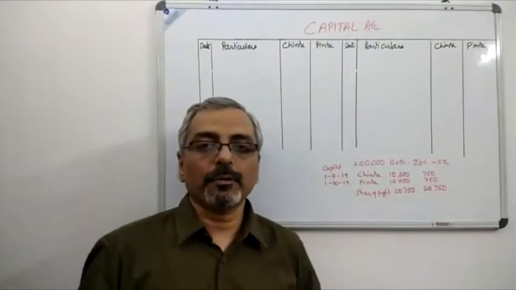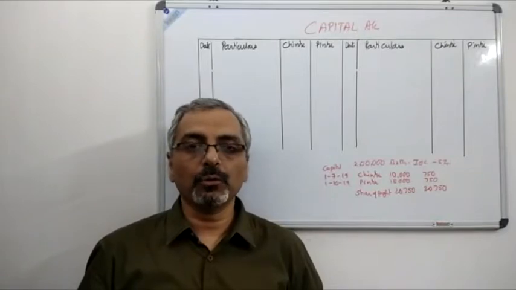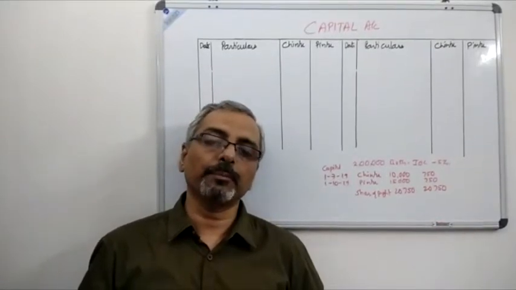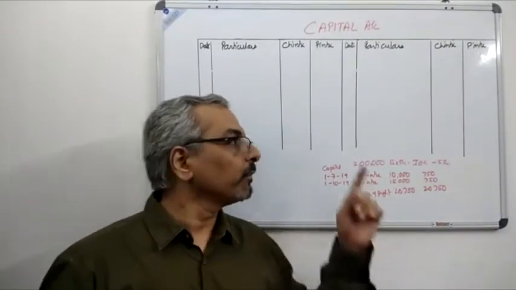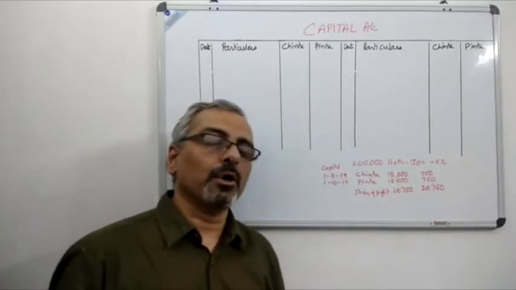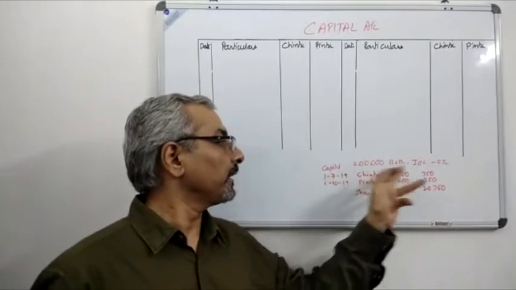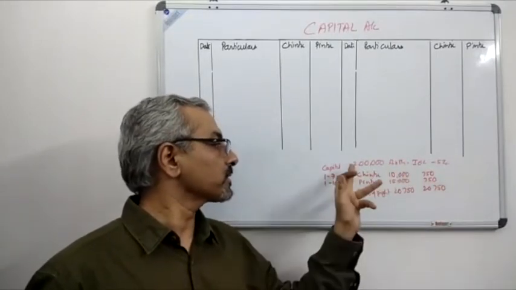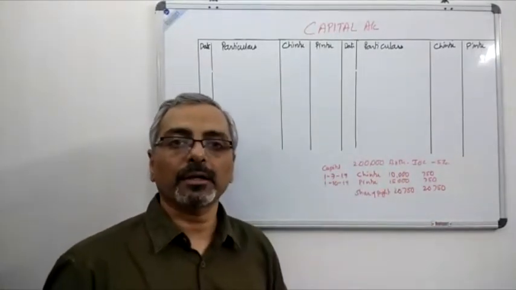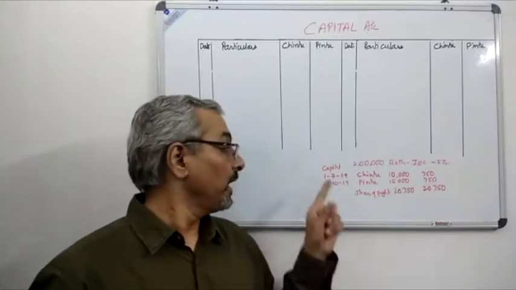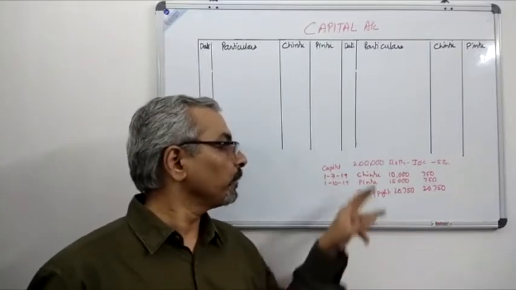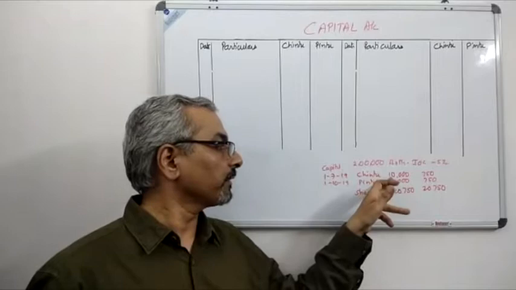After the preparation of the profit and loss appropriation account, we will start with the preparation of the capital account. I have noted down the important points of the profit and loss appropriation account. I have said over here that interest on capital was 5% and the capital invested by both the partners was 20,000. If you remember that, you can see over here Chintu and Pintu both have withdrawn money, 10,000 and 15,000.